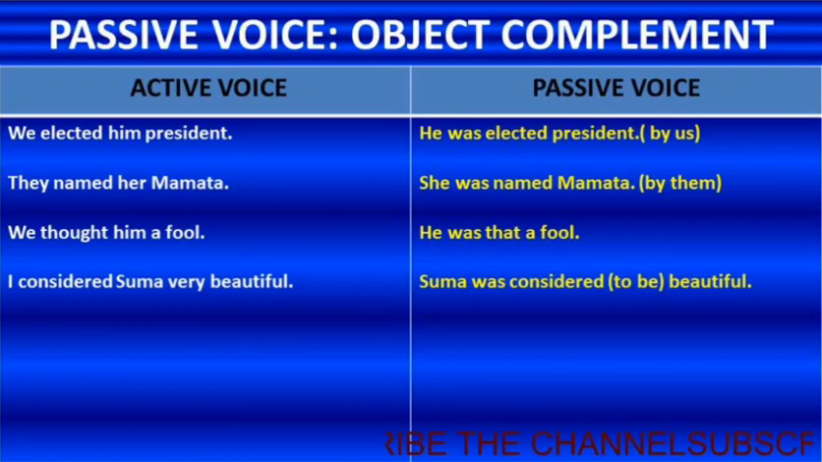And one more: the object complement. If the sentence has an object complement, how can we change it into passive voice? We elected him president. Here, president indicates the complement. He was elected president by us. They named her Mamata. She was named Mamata by them. We thought him a fool. He was thought a fool, we can say.